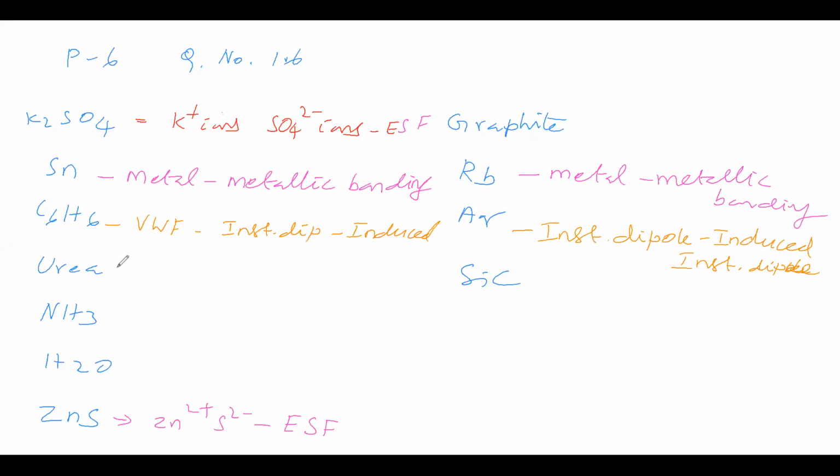Next we will see urea. Urea is a polar molecule. It is having net dipole moment. Polar molecule means we have to say dipole-dipole attraction. Ammonia, which category? Hydrogen bonding. Ammonia is coming under hydrogen bonding. Water also hydrogen bonding. So, graphite and silicon carbide we will see. Graphite is what? Silicon carbide is what?